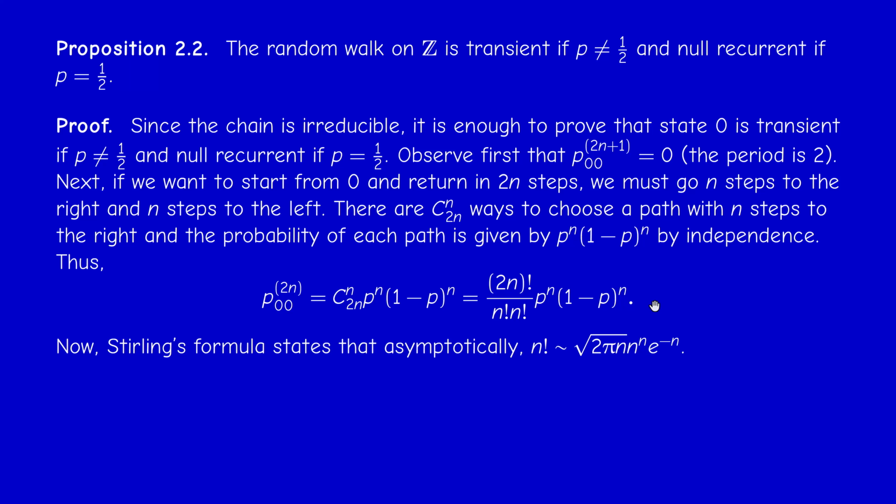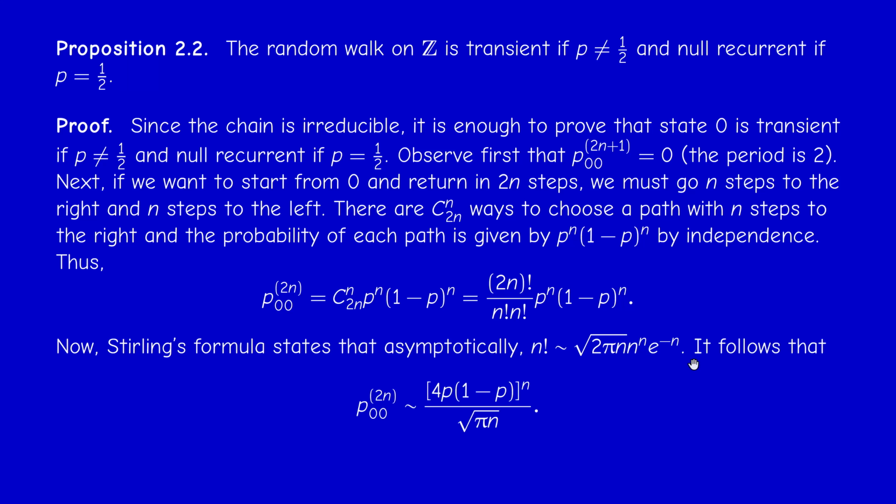Now, what happens when n is large? Because we are interested in the convergence and divergence of the series of this term. And for this, there is a simple formula due to Stirling that you probably know: asymptotically, n factorial divided by this quantity tends to 1 as n tends to infinity. So approximately n factorial is of the order of the square root of 2 pi n times n^n times e^(-n).